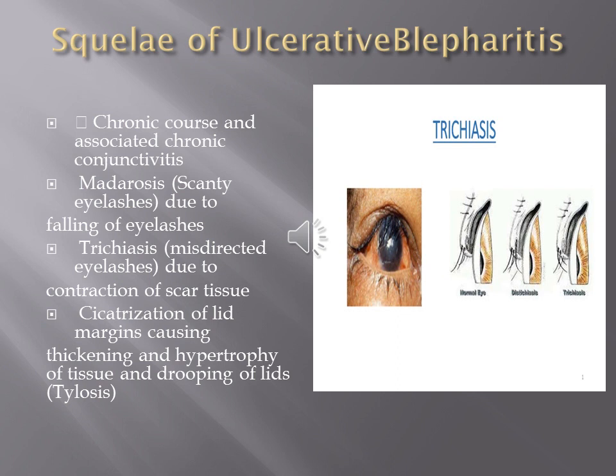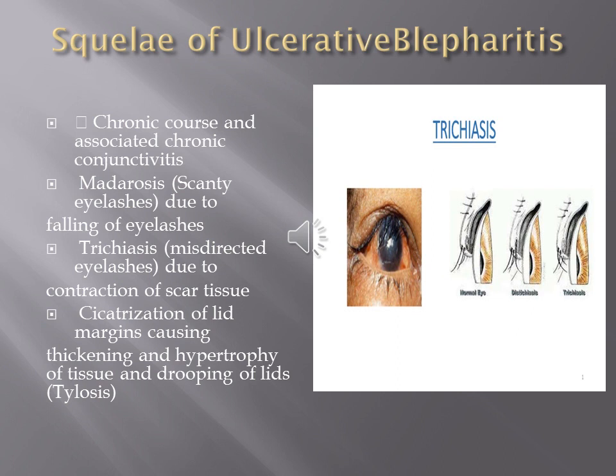They can give rise to chronic conjunctivitis, because this will act as an infective source for the conjunctiva, and it can also infect the cornea, giving rise to punctate keratitis or corneal ulcer. This responds very poorly to treatment, because the source of infection is the lid margin itself.